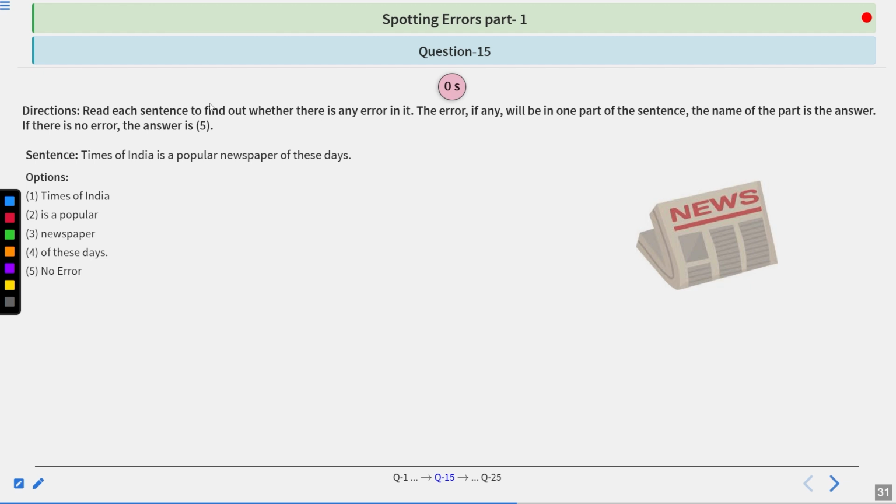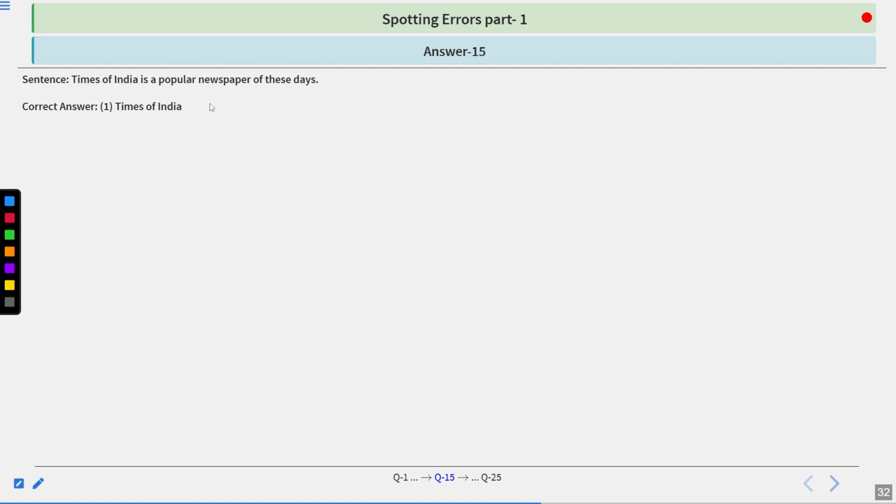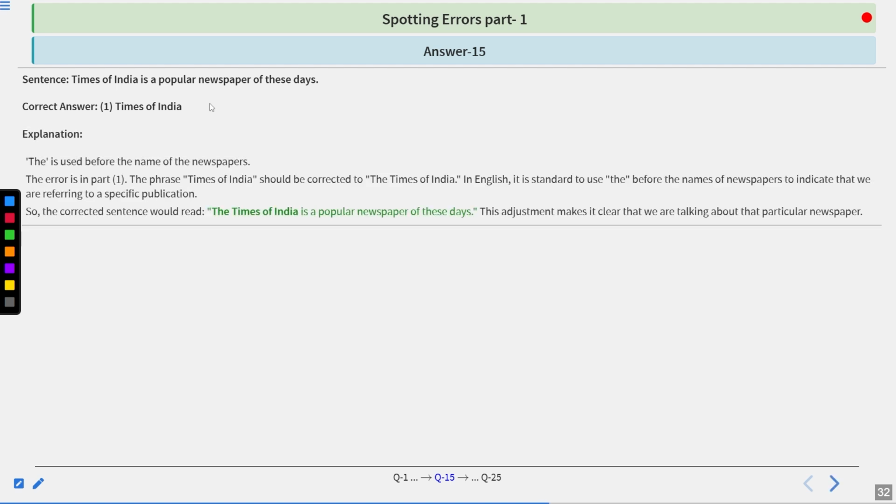Okay, let's look at the explanation and the correct answer. The correct answer is 1, Times of India. And the explanation: the is used before the names of newspapers. As in part 1, the phrase Times of India should be corrected to The Times of India.